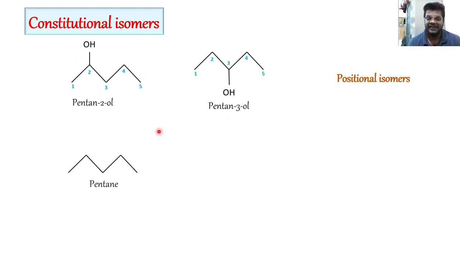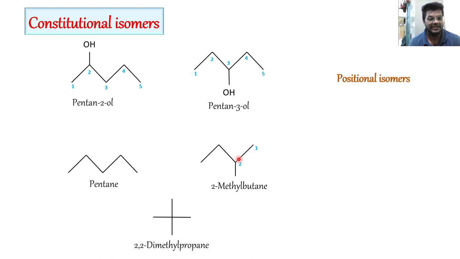Okay. If I take pentane, what I can do in this simple structure is that I can replace this methyl group from here to the second position. I can shift it, right? And what will I get? I will get 2-methylbutane. Again, what can I do? I can shift this methyl group also to the second position again. What will I get then? 2,2-dimethylpropane.